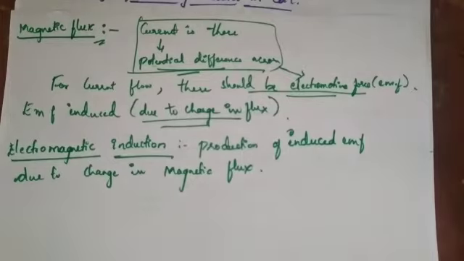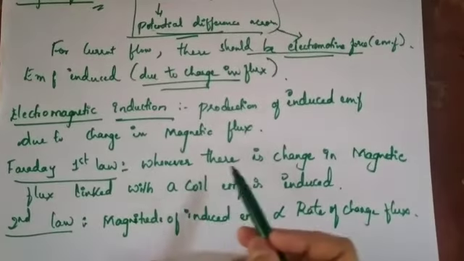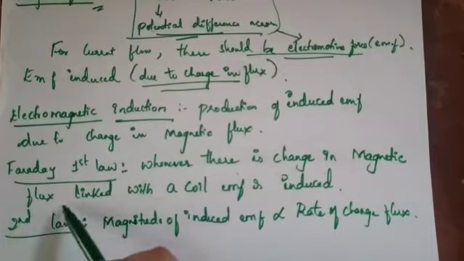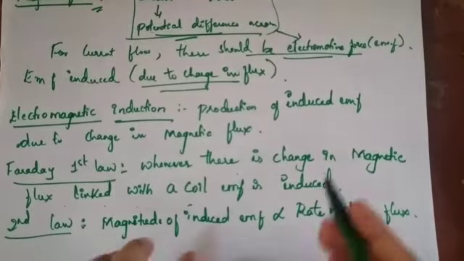Now based on this, Faraday postulated two laws, that is two Faraday's laws based on electromagnetic induction. What the first law says: whenever there is a change in magnetic flux linked with the coil, EMF is induced.